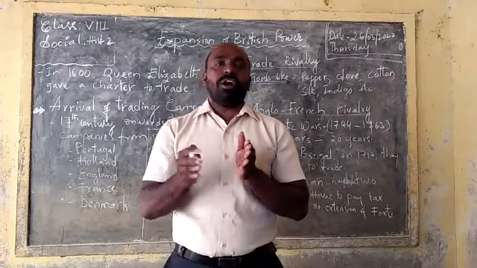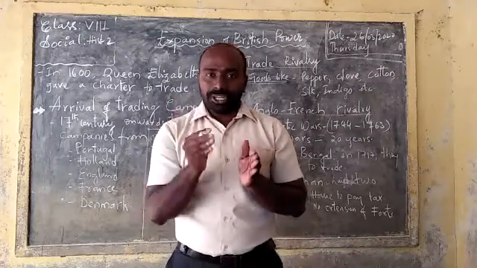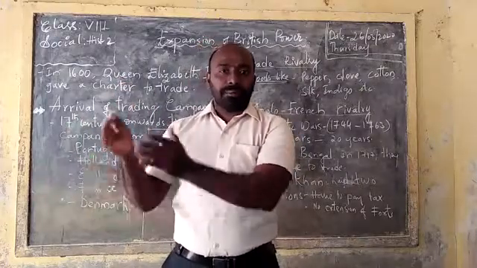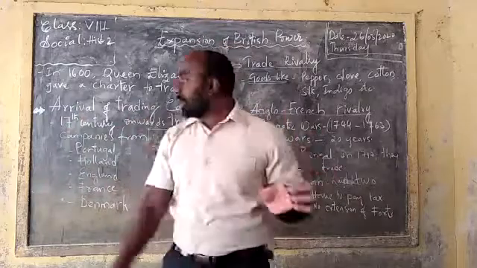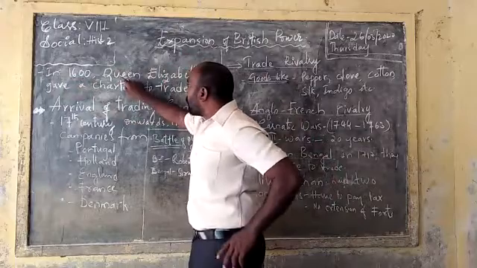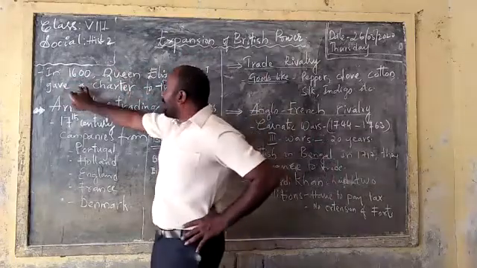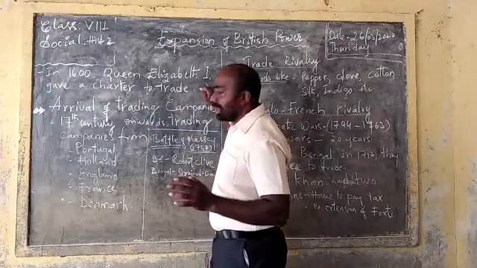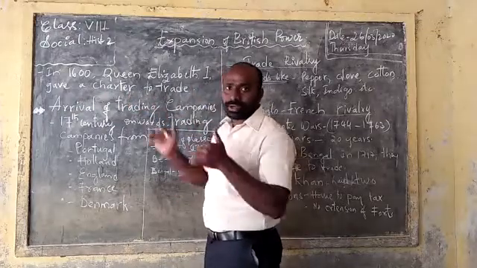Charter means a formal agreement or a permission to send a troop of merchants from England, from the British country, to India. That is what I have written here. In 1600, Queen Elizabeth I gave a charter, meaning a law or an agreement, to start trade from the Britishers, from a European country.